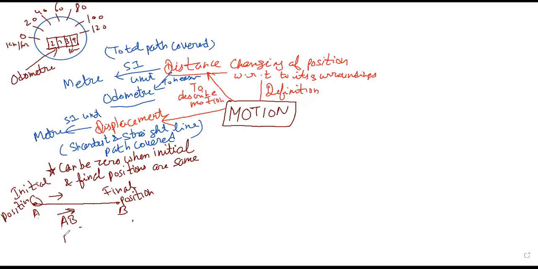And for a vector quantity, if you write BA, then it will be negative. This is the main difference between scalar and vector. For a scalar quantity, if you write AB or BA, there is no change. But if you change the direction in a vector quantity, it will be negative.